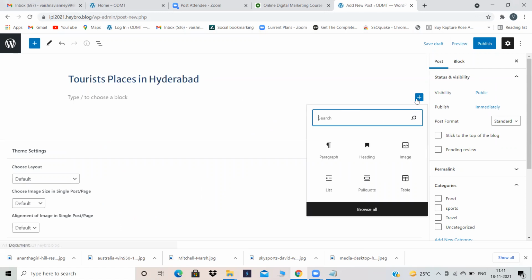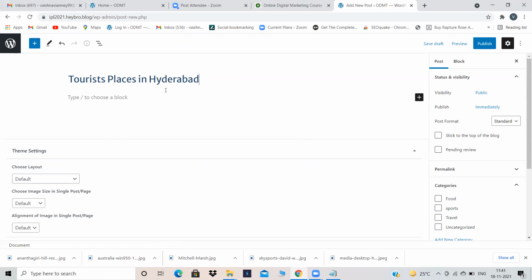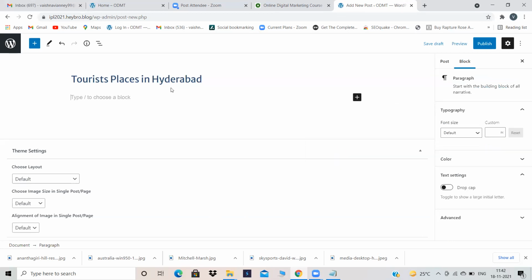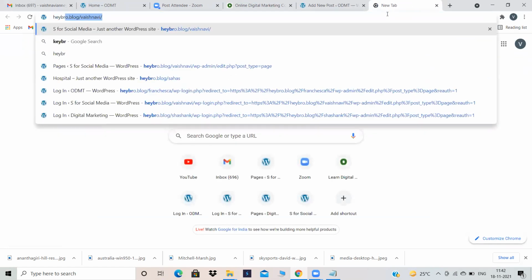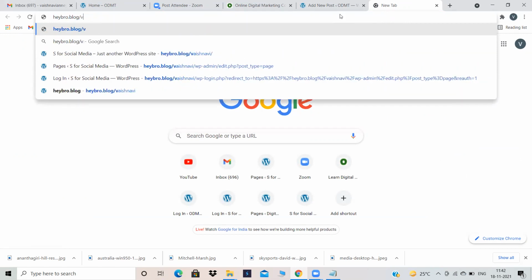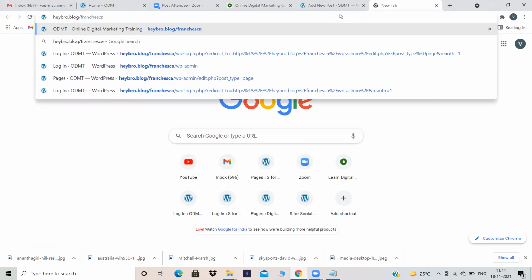Now, again, I have to add a block. See, this complete content is a blog, and this particular thing is a block. Now I have given my title as tourist places in Hyderabad, which is the title of my blog. After giving the title, I want to describe something about Hyderabad so that it looks good. So I'll take a paragraph block, and in this paragraph, I'll write something about Hyderabad. Right now, I do not have any content, but I will copy the content from another website. So I have content in this website.